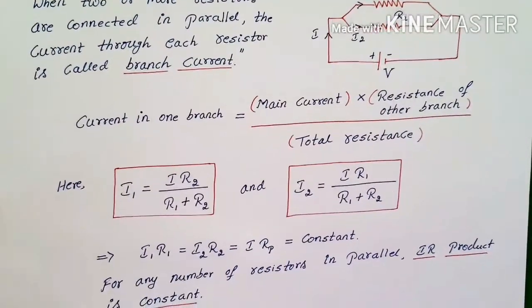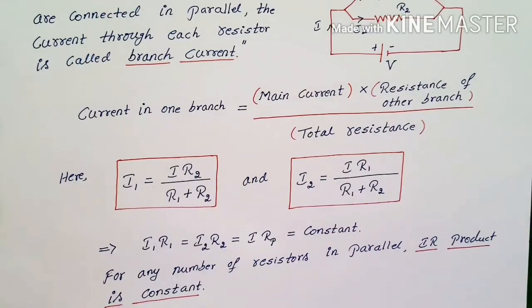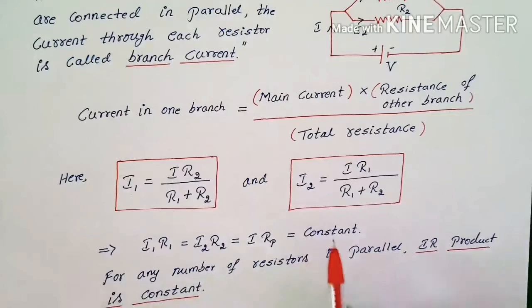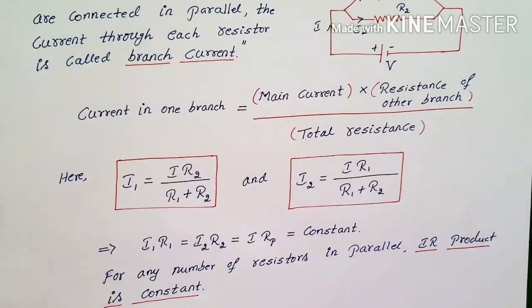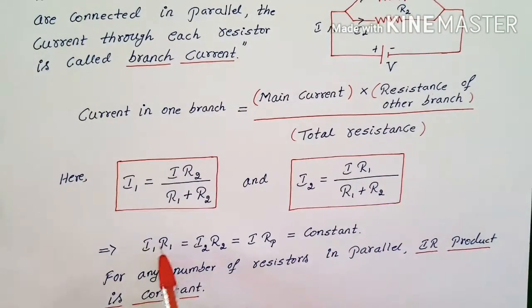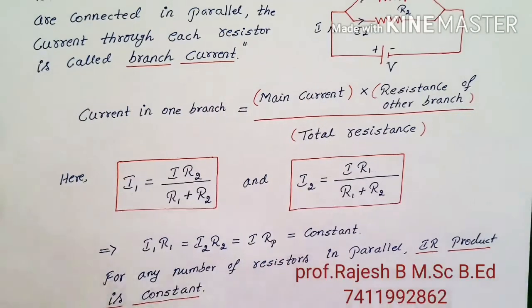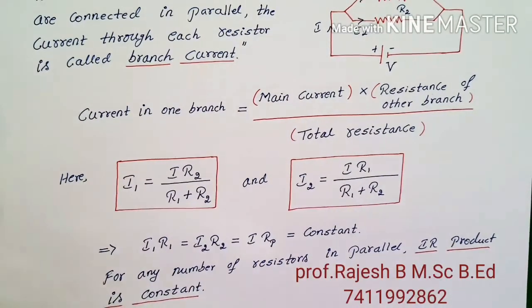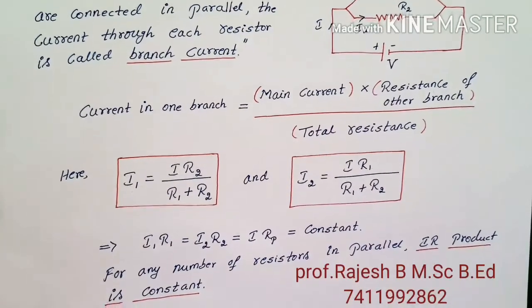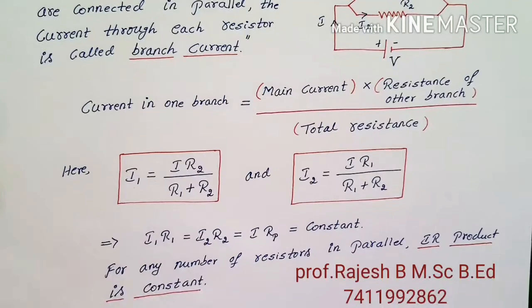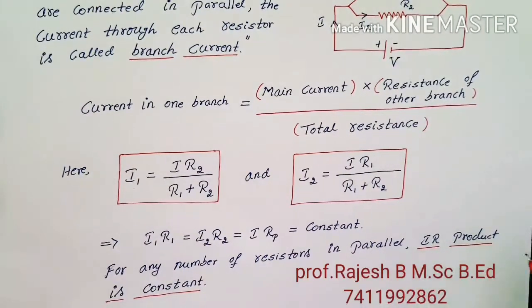And in this, the product I1 R1 will be equal to I2 R2, which will be equal to I Rp. Because in parallel the voltage remains constant, right? The product of I and R we call voltage. Whatever product you take, I1 R1, I2 R2 or I Rp, it must be constant. It should give the same value. For any number of resistors in parallel, the IR product is constant. This IR product denotes the potential. Potential is always constant for a parallel combination.